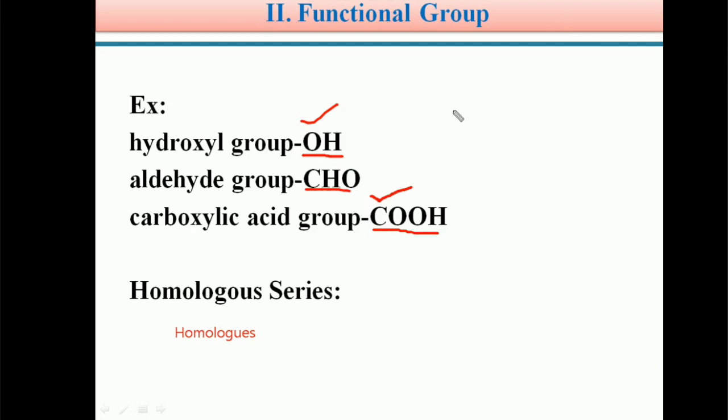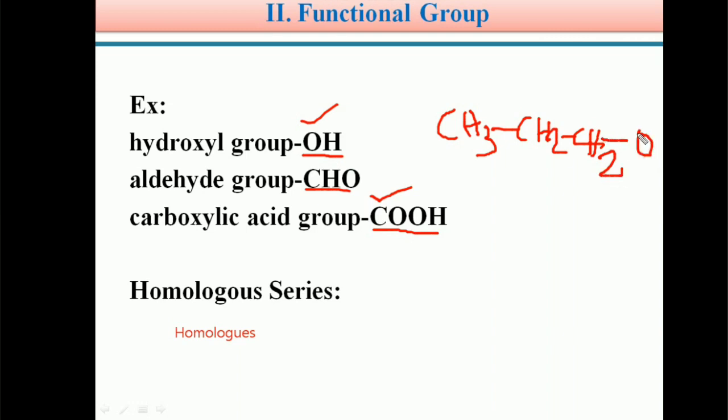For example, students, take propanol: CH3, CH2, CH2, OH.